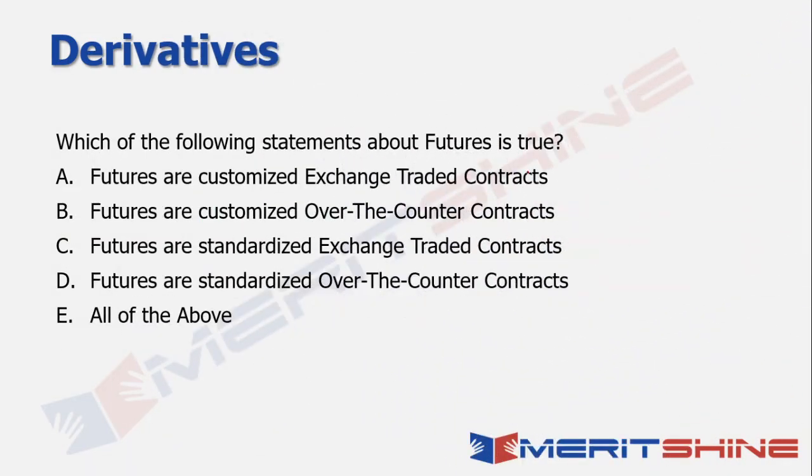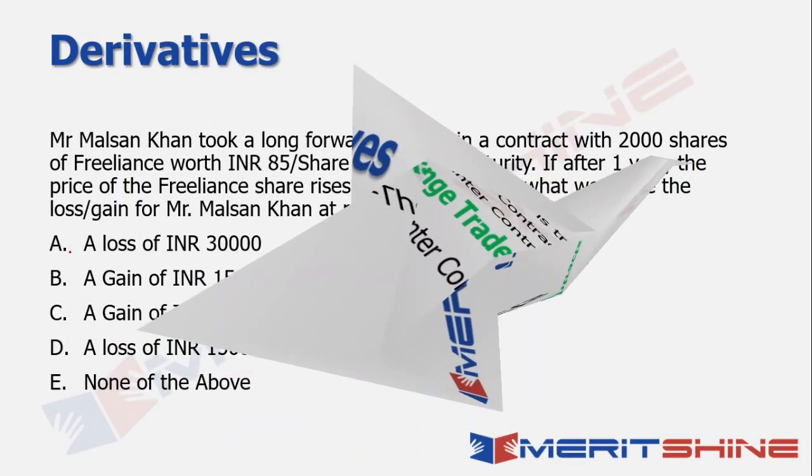Now it says, which of the following statements about futures is true? Fairly straightforward question in this case. We've discussed that futures are your standardized instruments, standardized derivatives, right? And they are traded over the exchange and not over the counter, right? So the option in this case is option number C. Fairly straightforward. Let's move on to the next question. What does it say?